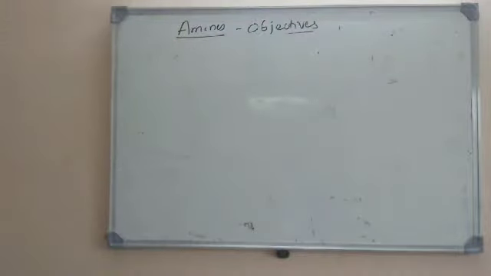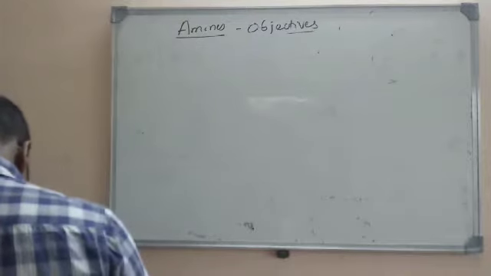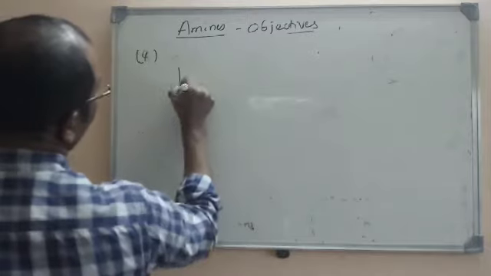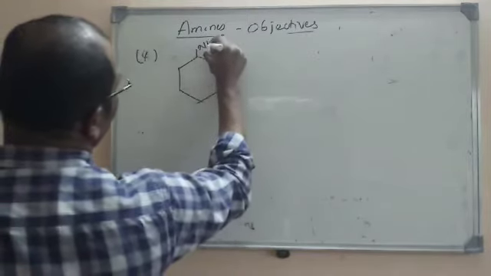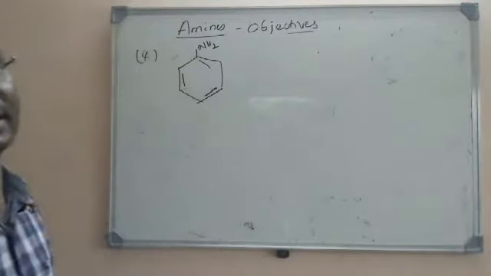Now it is question number 4. The number of resonance structures of aniline is? What is aniline? C6H5NH2 is known as aniline.